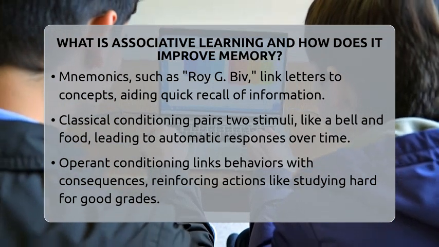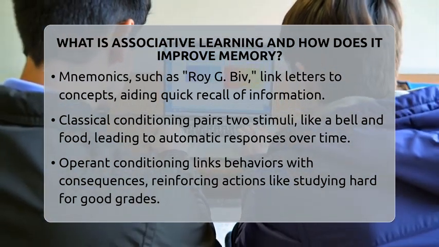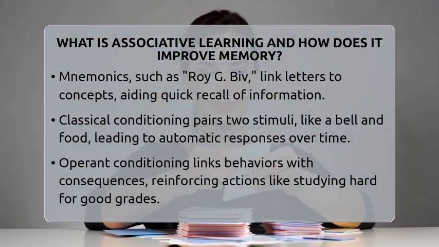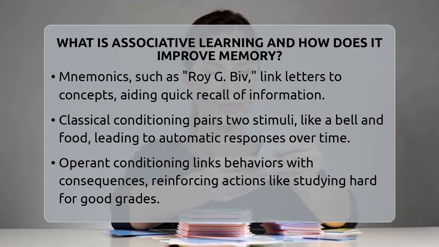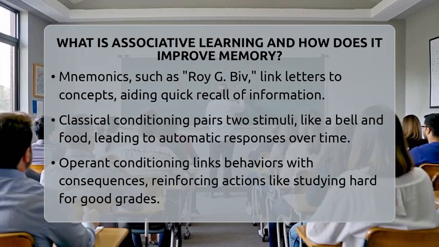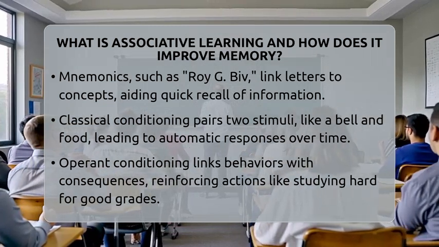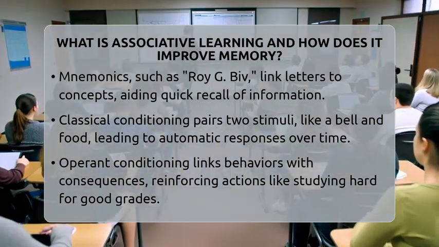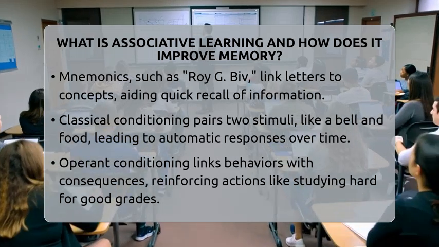Associative learning also works with everyday tricks like mnemonics. Remembering the phrase, "Roy G. Biv," helps you recall the colors of the rainbow because each letter links to a color. These mental links act like bridges that make retrieving information faster and more reliable.